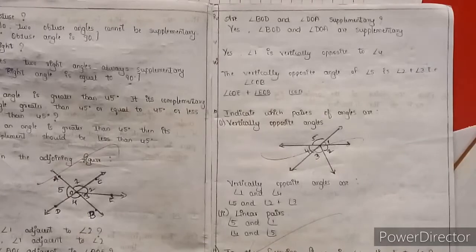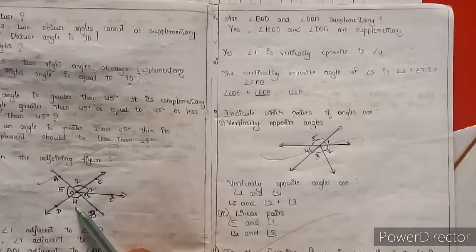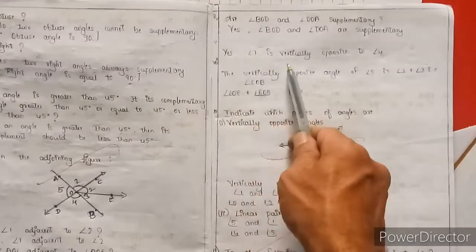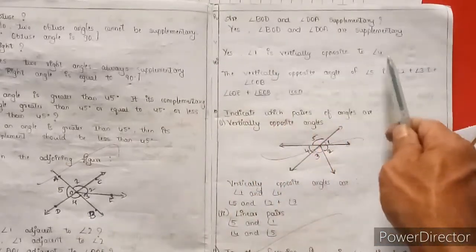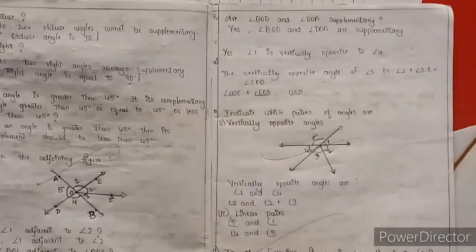Next, question number 7, the fifth one. What is the given question? Is angle 1 vertically opposite to angle 4? Yes, angle 1 is vertically opposite to angle 4. We call it a vertically opposite angle.